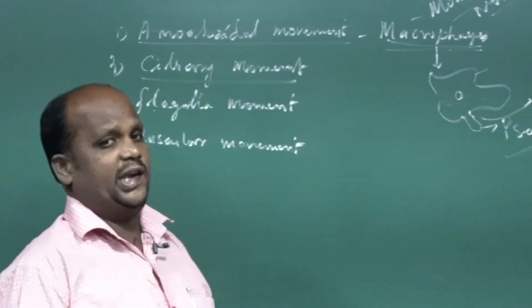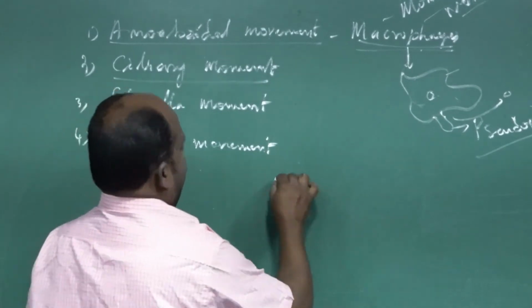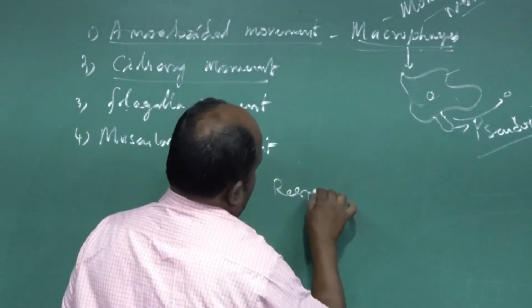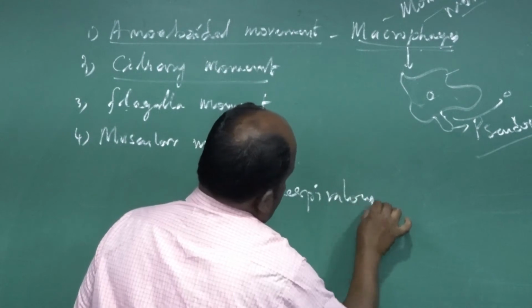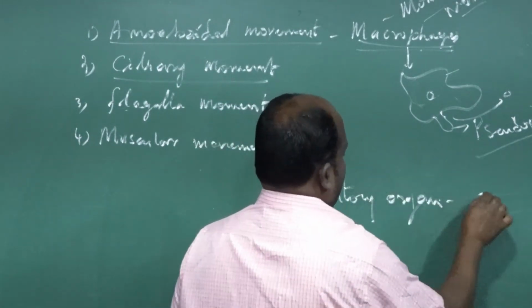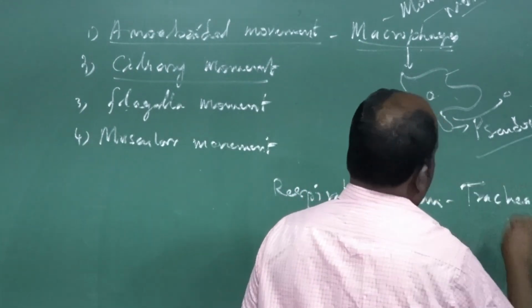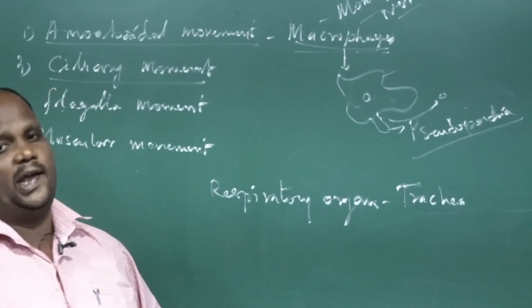Ciliary movements are exhibited by respiratory organs, for example the trachea, otherwise called the windpipe or air pipe.